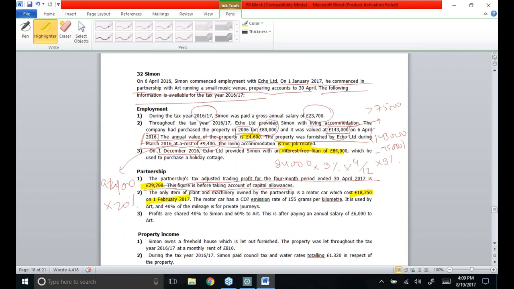Keep one thing in mind, whenever a business gets plant and machinery, capital allowance rules are to be applied. It's a car, so no AIA will be possible, and the capital allowance rate, WDA, of 30% is going to be applied because the car's carbon dioxide emission is 155, which is more than 130 grams per kilometer. But we will have to take only 60% of the capital allowance, because whenever a self-employed person makes use of any asset for dual purposes, only the business proportion is relevant.